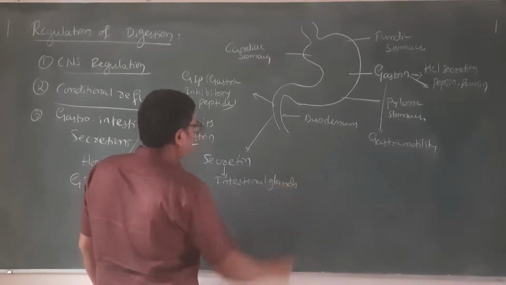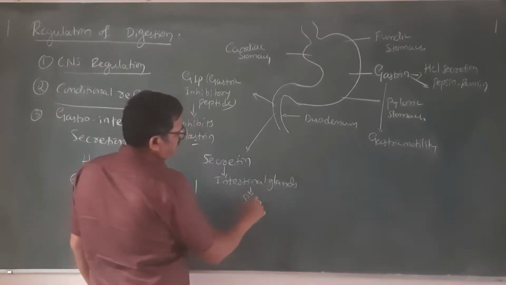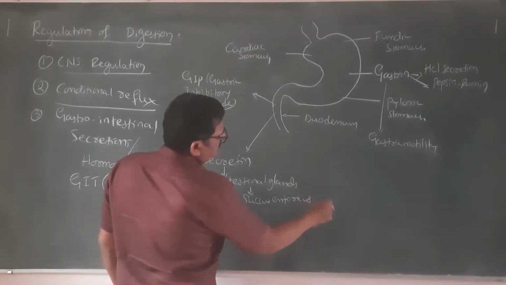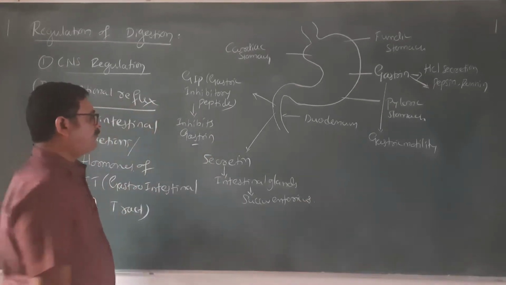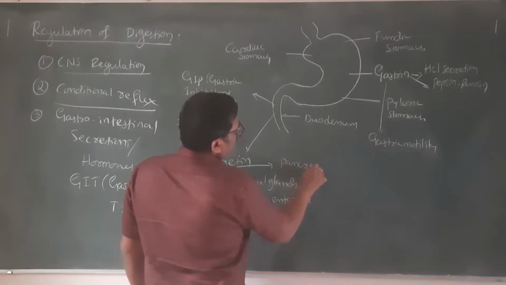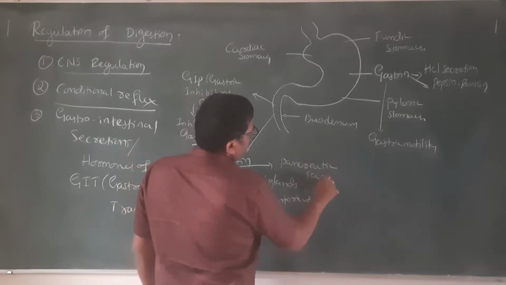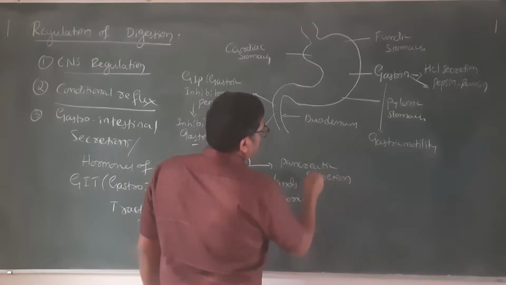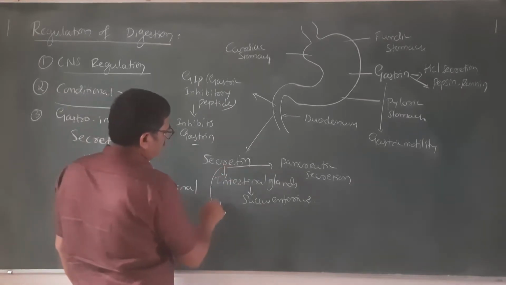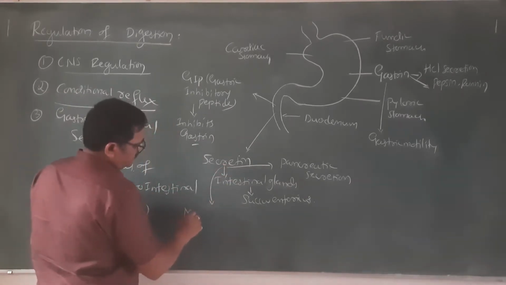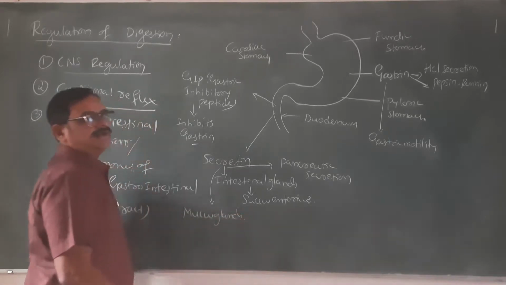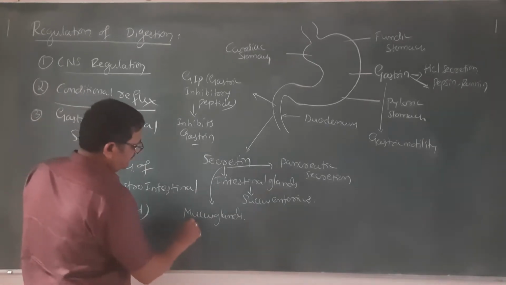Intestinal glands secrete succus entericus. Secretin also stimulates the pancreas, so it regulates pancreatic secretion. Other than that, secretin also acts on the mucus glands or goblet cells, and then Brunner's glands.